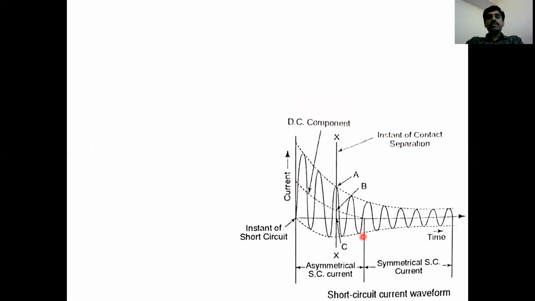Next, we'll discuss the breaking capacity. If you observe here, this is a short circuit current waveform. This is the instant of short circuit. This is a subtransient period. Next, it goes through the transient period. After that, it goes to steady state.